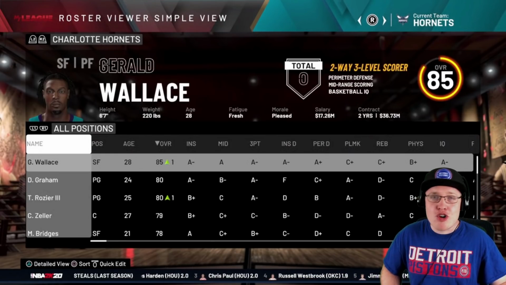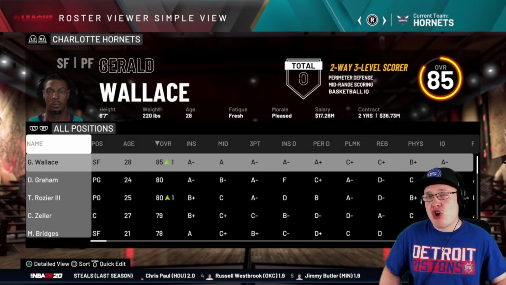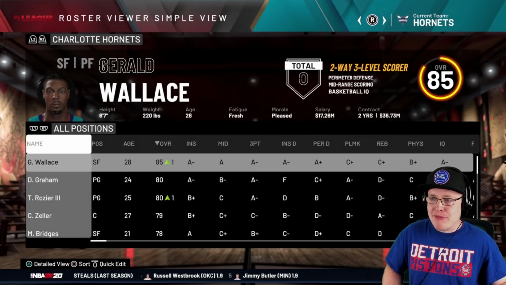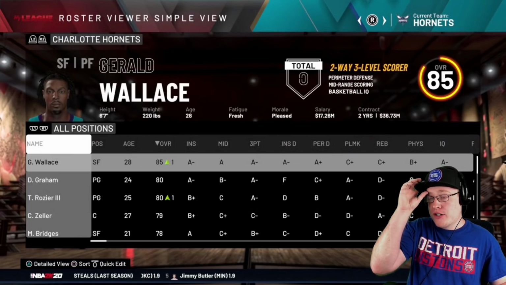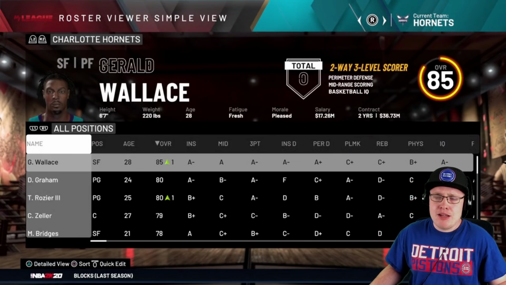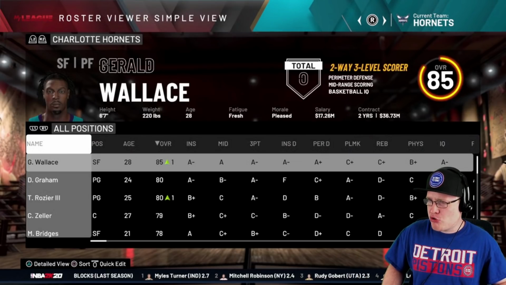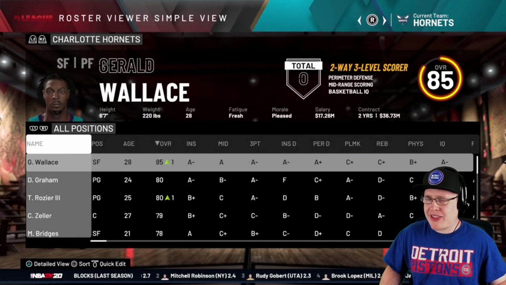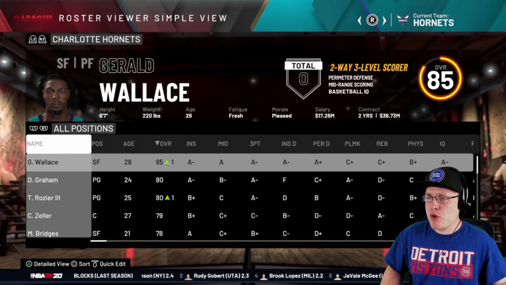For the Charlotte Hornets, Gerald Wallace. This was actually from the Charlotte Bobcats days, another team that was horrible for a very, very long time. But Gerald Wallace was always good at taking it to the basket. I don't know why he has an A- three-point rating. I don't remember him being a great three-point shooter. I think he was decent at best. But yeah, 2K is kind of weird like that.